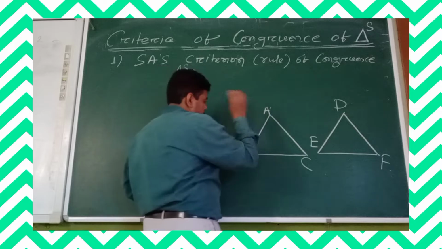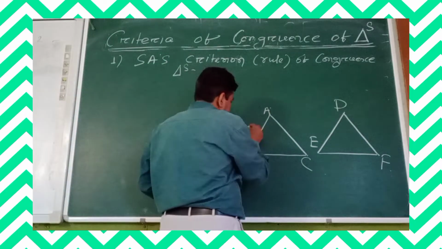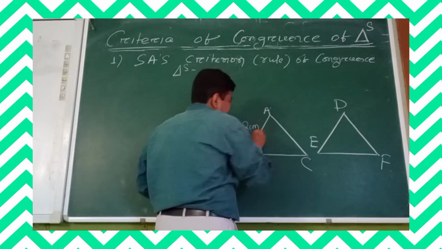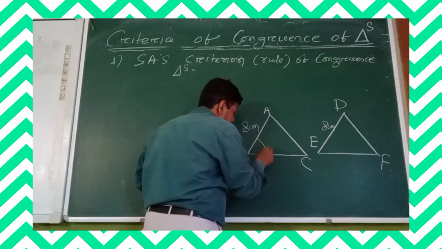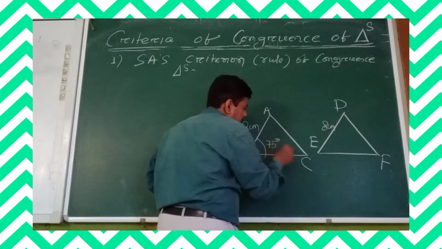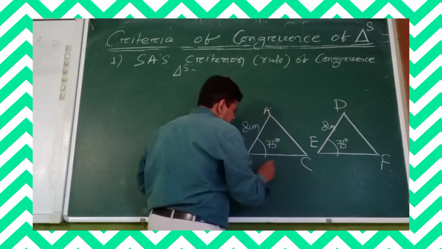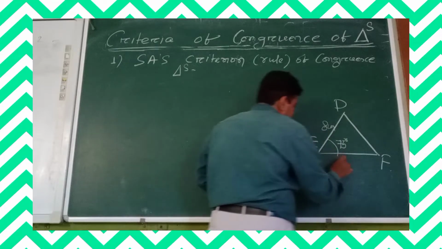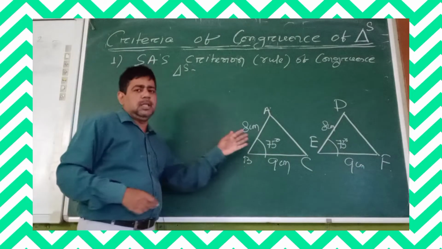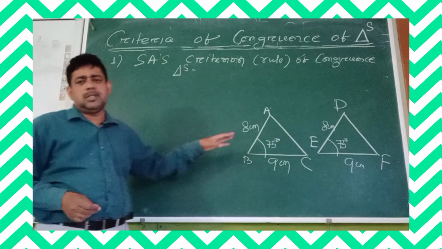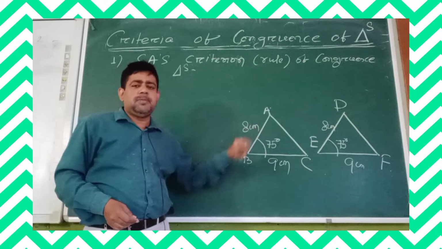Suppose we draw two triangles such that side AB is 8 centimeters and side DE is 8 centimeters, angle B is 75 degrees and angle E is 75 degrees, and BC is 9 centimeters and EF is 9 centimeters.